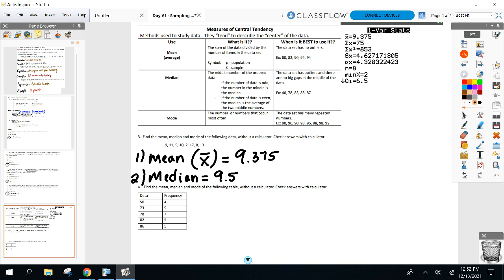And then the final value I'm going to ask for today is the mode. And unfortunately, your calculator can't do everything for you. What's the mode again? The one that happens the most often. And do you notice one that happens the most often here? No. So if everything happens once, there is no mode. All right.